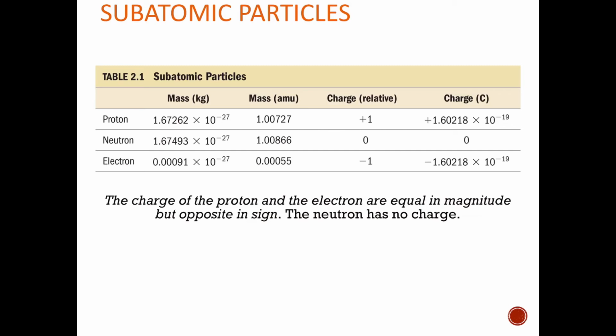So here's a summary of that. We have protons, neutrons, electrons. You have their masses there. We have their mass in AMUs, which is atomic mass unit, and we'll do some work with that. Essentially, the way that works out is that protons have a mass of 1, neutrons have a mass of 1, and electrons will have a mass of 0, is kind of how we treat it most times. Protons are positively charged, neutrons are neutral, and electrons are negatively charged.